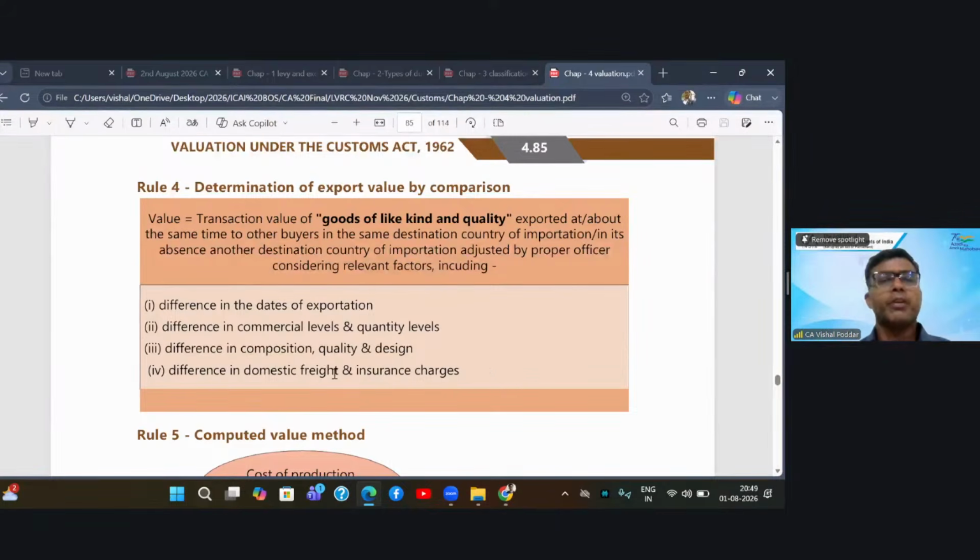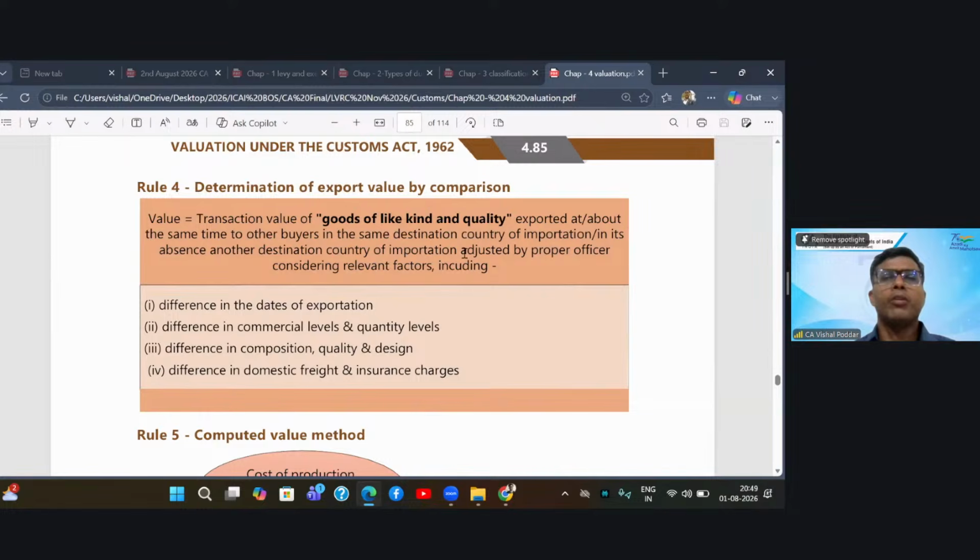And last, difference in the domestic freight and insurance. Why? I may have adopted flight, you may have adopted the sea route. I may have sent from the Bombay port, you are sending from Chennai port. So these things may create a difference. Now they are saying no problem. Even if you find a transaction of goods of like kind and quality, but there may be a difference in any of these things, no problem.